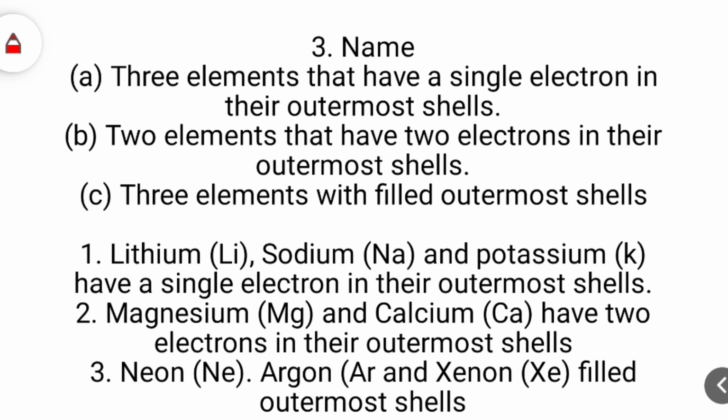Question number 3: A. Name 3 elements that have a single electron in their outermost shell. The answer: lithium, sodium, potassium. B. Name 2 elements that have 2 electrons in their outermost shell. Magnesium, calcium. C. Name 3 elements with a filled outermost shell. The answer: neon, argon, xenon.